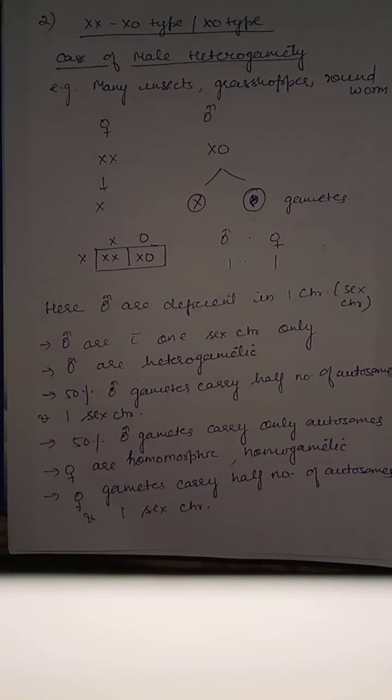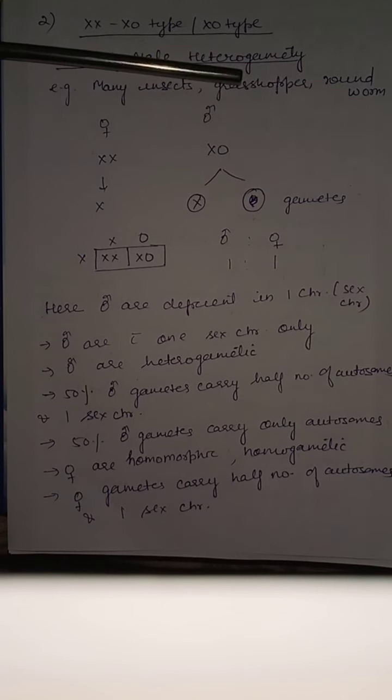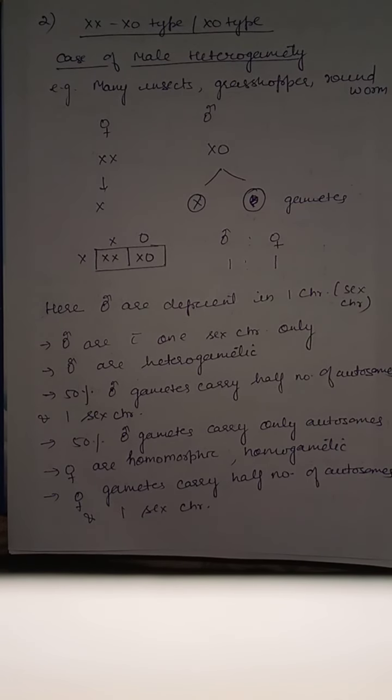Next type of sex determination is XX-X0 type of sex determination. In this, male has 1 chromosome less than the female. In this case also, male is heterogametic. It occurs in many insects, grasshopper and roundworms.